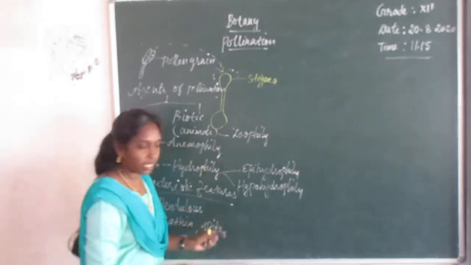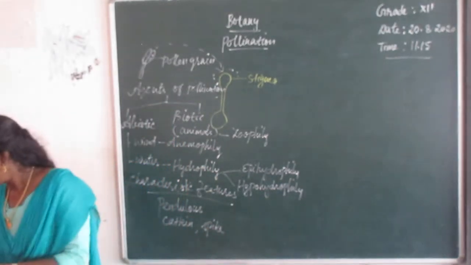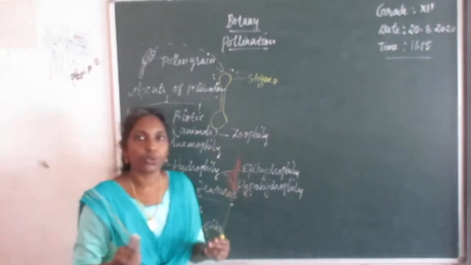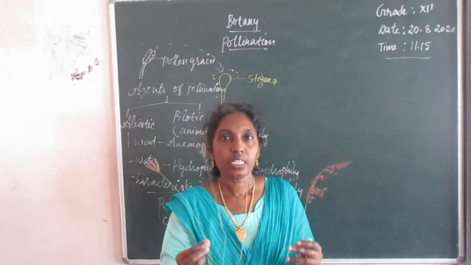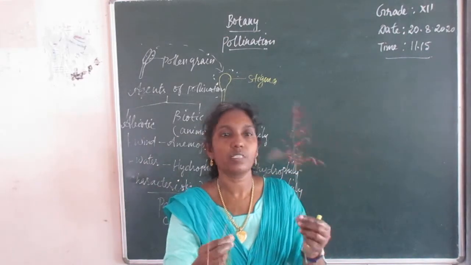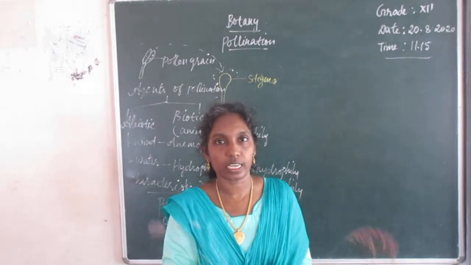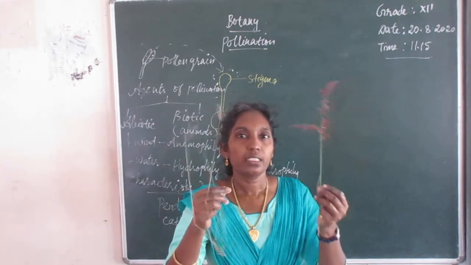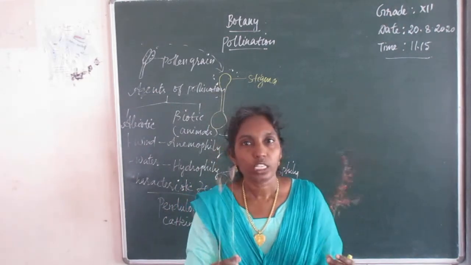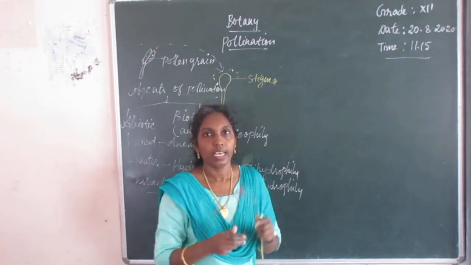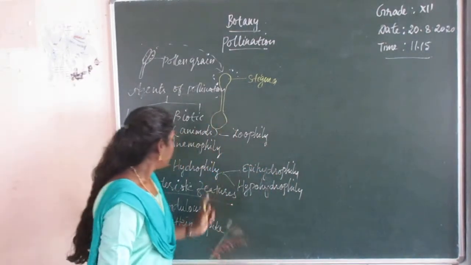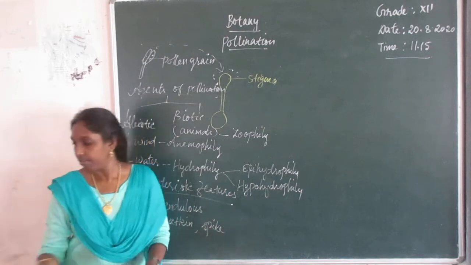Examples are the grasses, sugarcane, maize, these all are examples of anemophilous flowers. So this flower does not produce nectar, it is colorless, odorless, and so it is an inconspicuous flower. Grasses, most of the monocots, come under this type of anemophilous flowers.